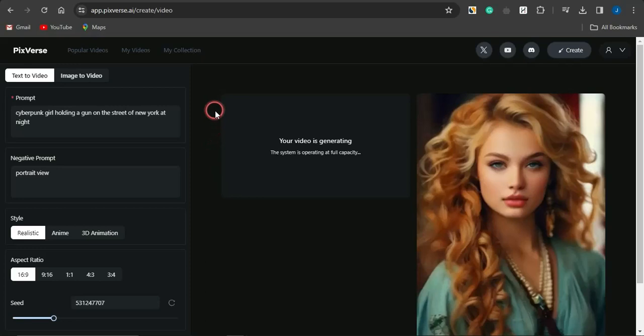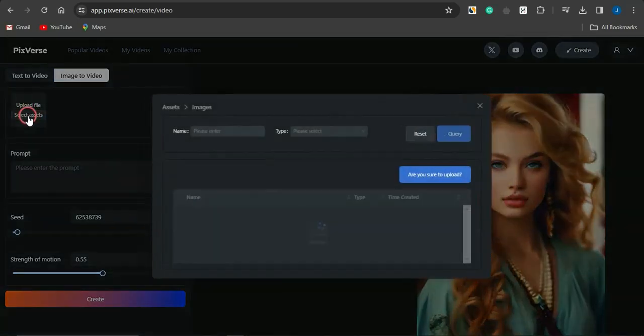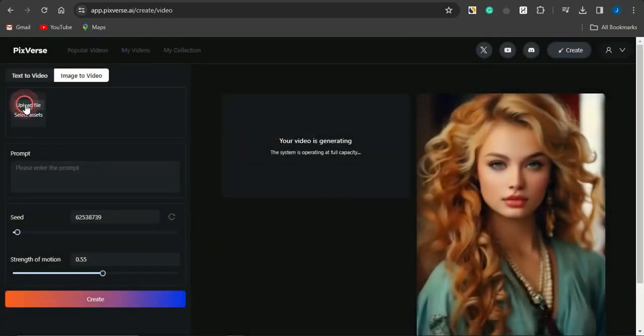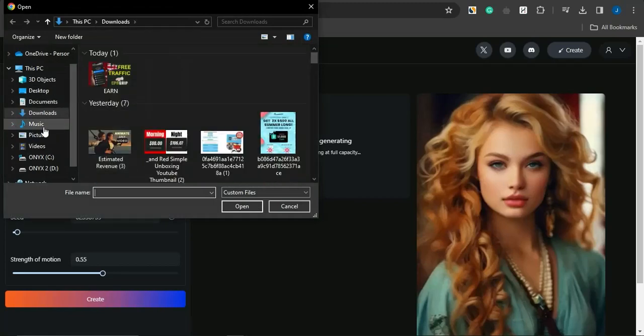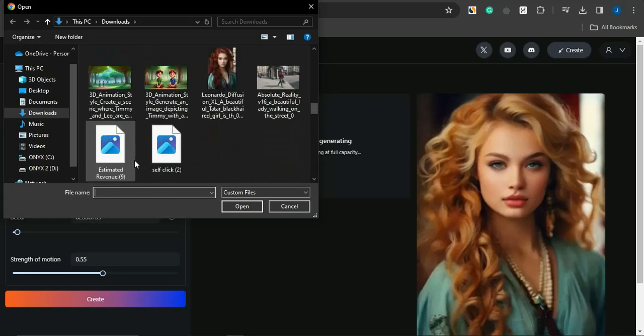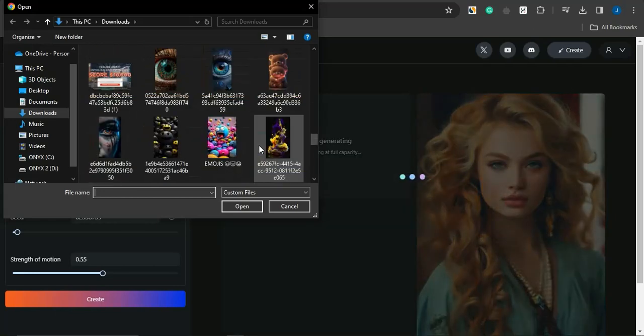You can then generate content from your images. Supposing you have an image, you just need to come onto this image to video section and click on it. You can see upload files, or you could select from your assets. This is my asset, which is one image. You could select from that. Maybe I could upload a file. I can go into my download section and scroll through until I get a simple image I want to animate.